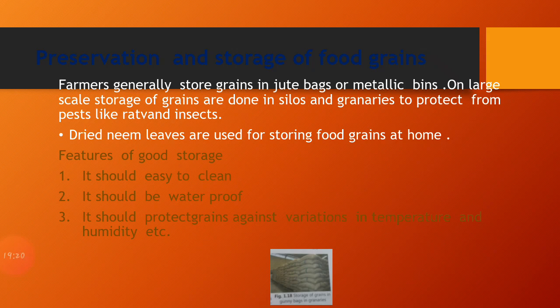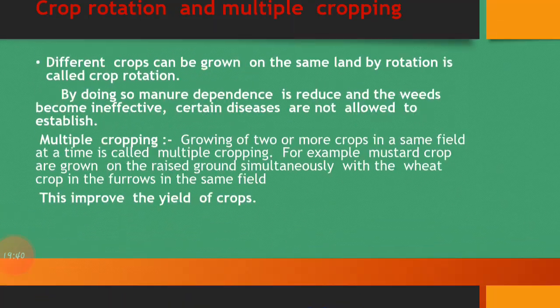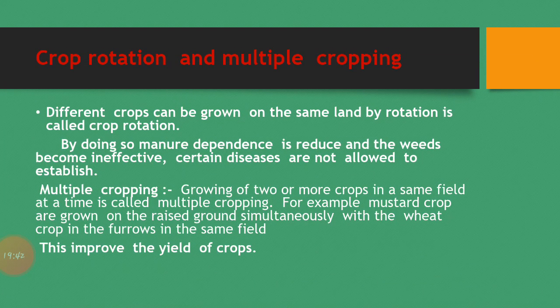Now let us know what the features of good storage are. First one is it is easy to clean. Second is it should be waterproof. Third is it should protect grains against variation in temperature and humidity. So these are the features of good storage. Now let's move to our next subtopic, that is crop rotation and multiple cropping.